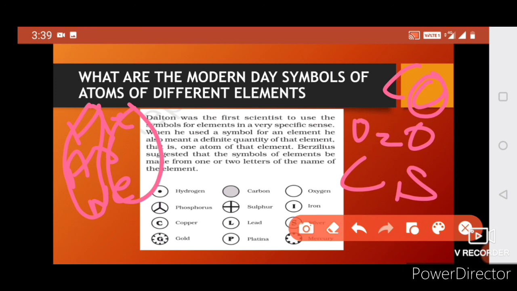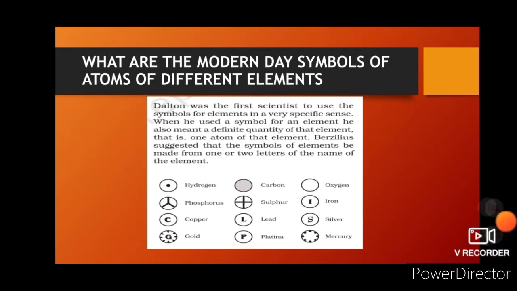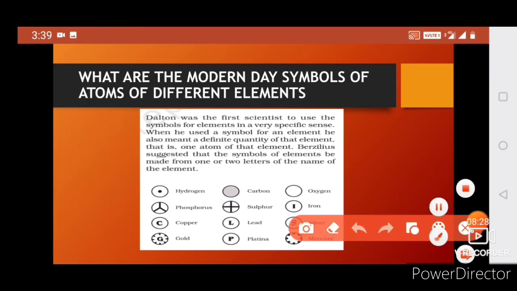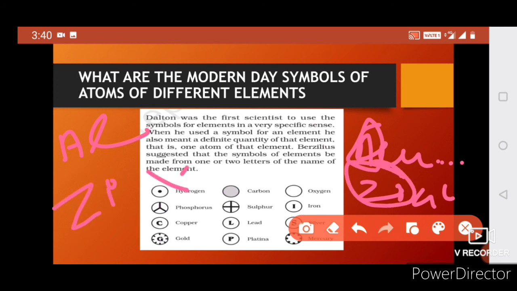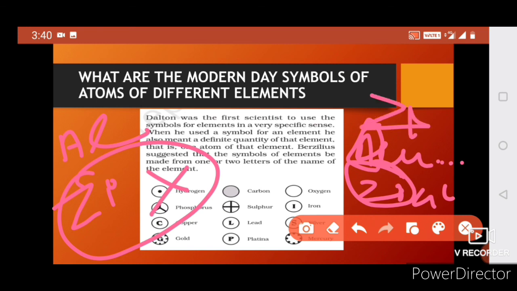When we are writing symbols of a particular element, suppose aluminium, we write Al, and the spelling also goes A-L-U. So Al will come first. But for some cases like zinc, the symbol is not Zi, it is Zn.